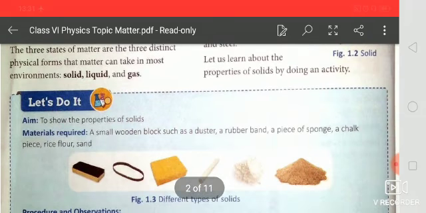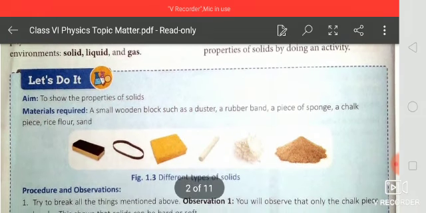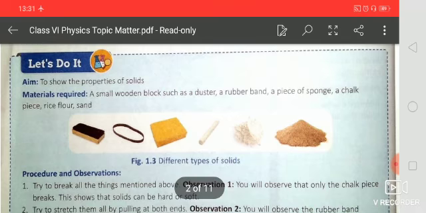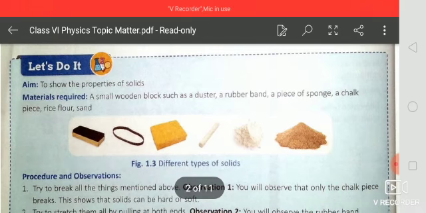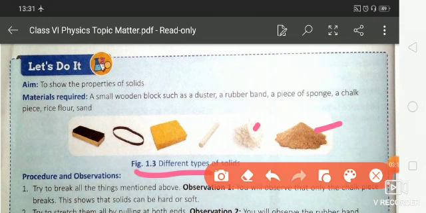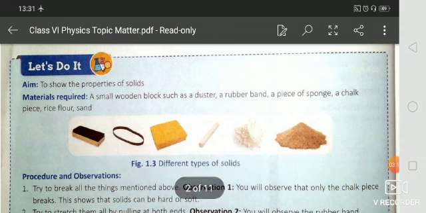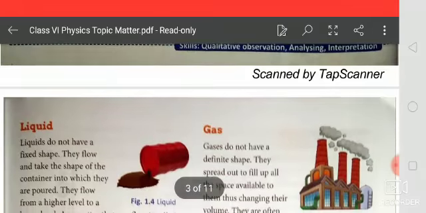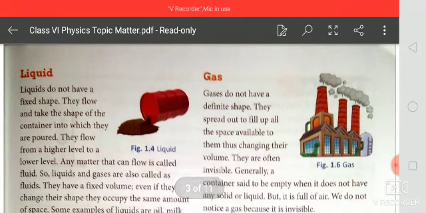So let us learn about the properties of solids by doing an activity. Students, here you are seeing an activity where you will find different types of solids. Some are in powder form and some, as you are seeing here, are rigid. And our next topic is liquid.